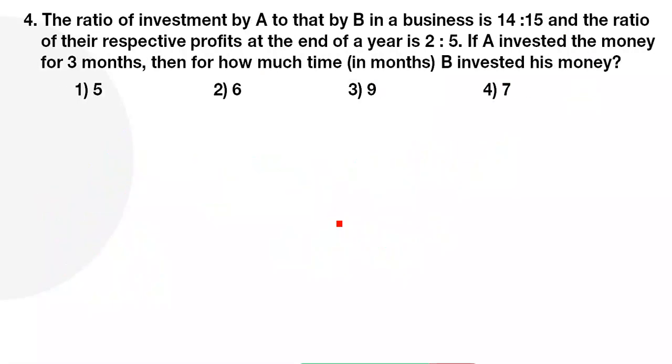Next one. The ratio of investment by A to that by B in a business is 14:15, and the ratio of their respective profits at the end of the year is 2:5. If A invested the money for 3 months, then for how much time B invested his money? We have to find out the time, guys, here. Time ni find out cheyali. Ippudu varaku manamu sharing find out cheskunటూ వచ్చాము మనం.